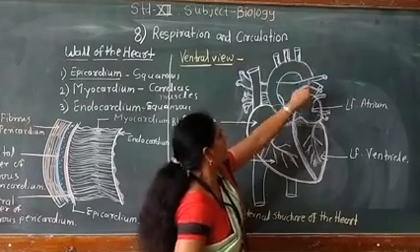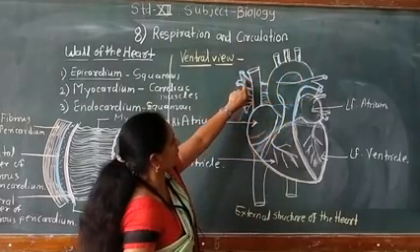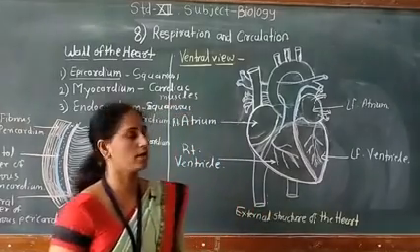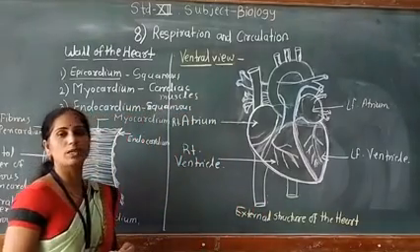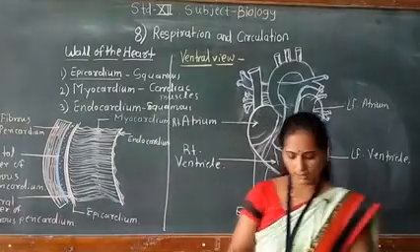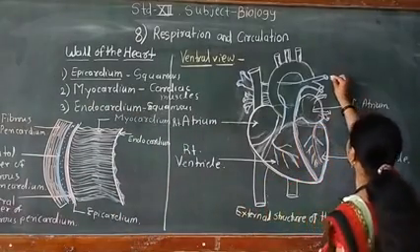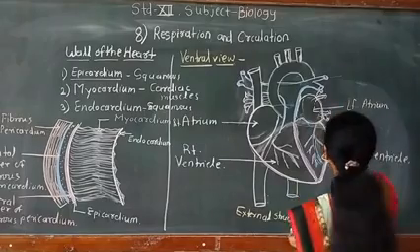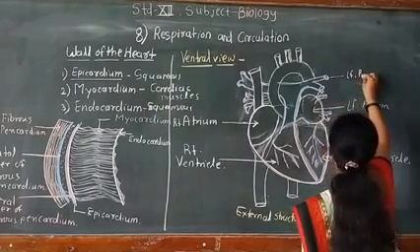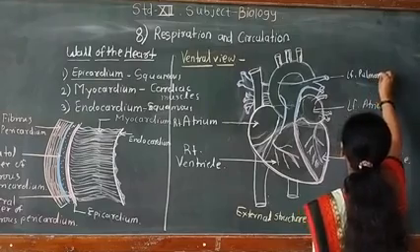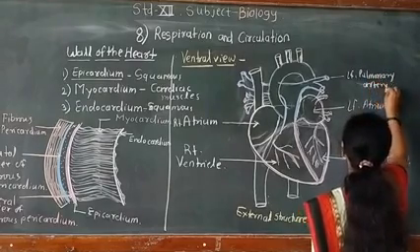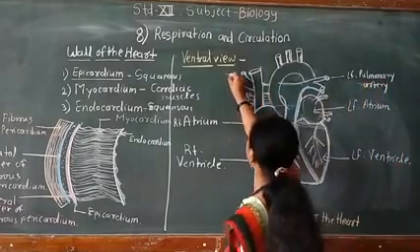This is the left pulmonary artery and this is the right pulmonary artery. These arteries go to the lungs for purification. They supply blood to the lungs for purification. What is the name of this artery? Pulmonary artery. This is the left pulmonary artery. And this is the right pulmonary artery.